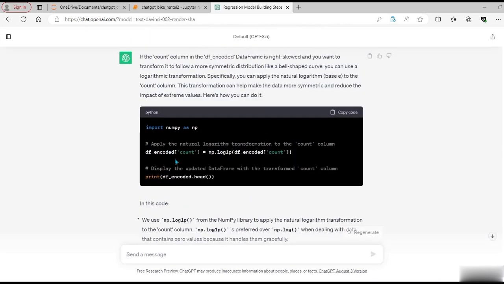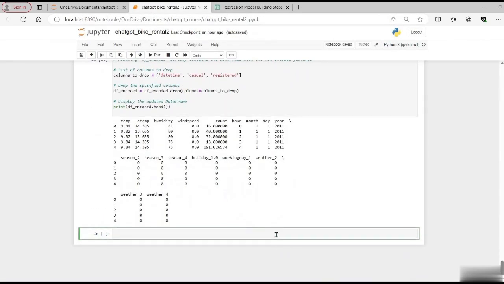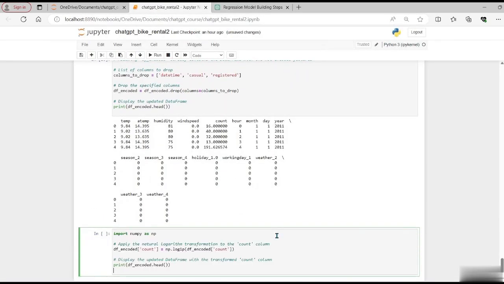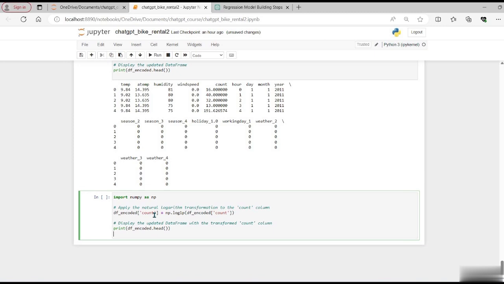Basically, ChatGPT is suggesting that we can use the log function to convert the count into a more bell-shaped curve. So let's copy and paste, and see what results we get. As I mentioned, ChatGPT is suggesting the log transformation to convert into a more bell-shaped curve.